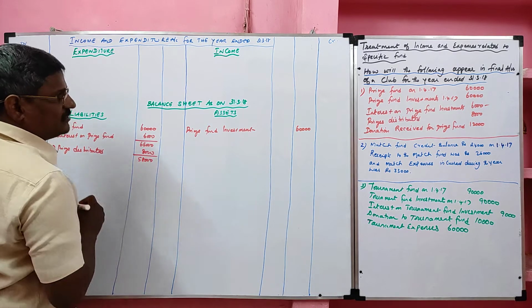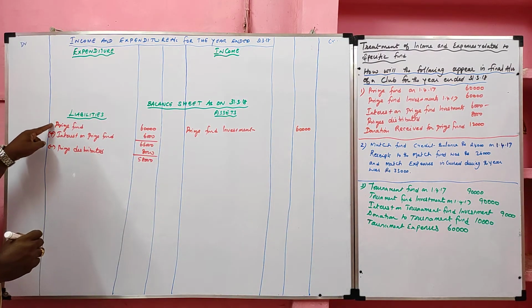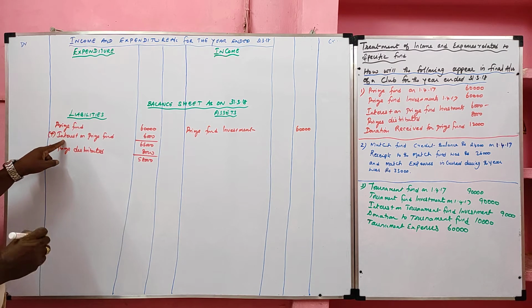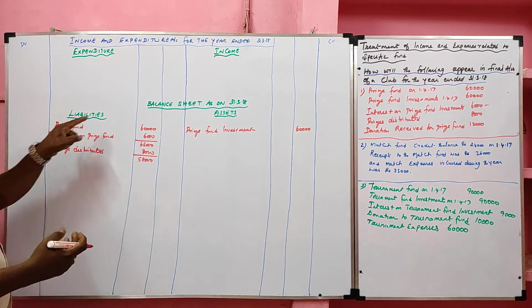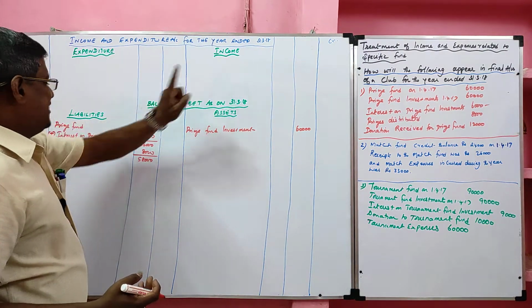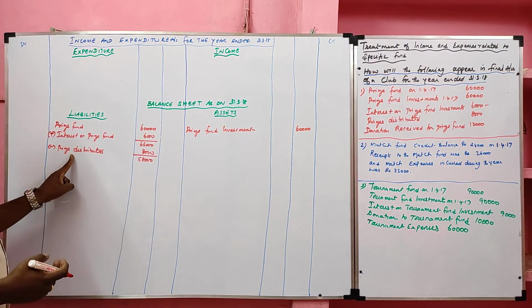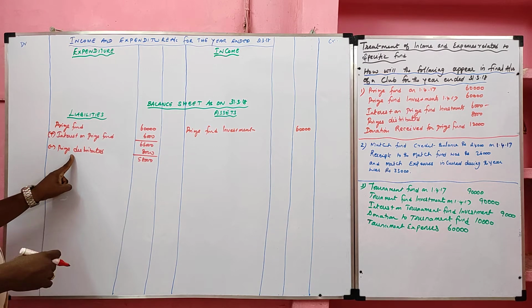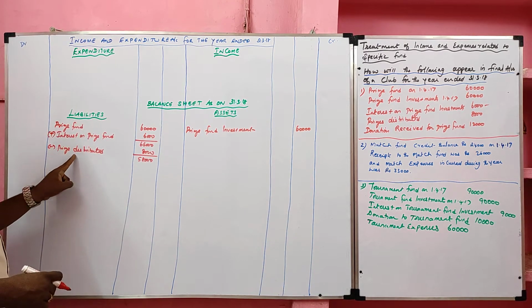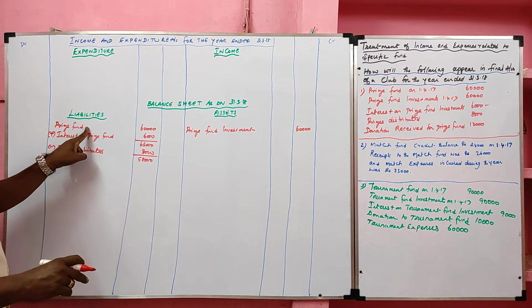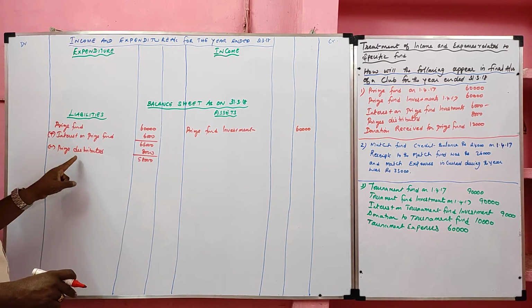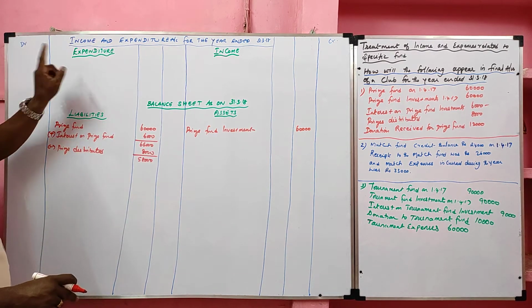Balance 58,000. Here, prize fund is given, so interest on prize fund is added with the prize fund. If prize fund is not given, it will be recorded in the income side. Prize distributed is given, at the same time prize fund also given. So, we have to deduct the prize distributed from the prize fund. If prize fund is not given, it will be recorded as an expenditure.